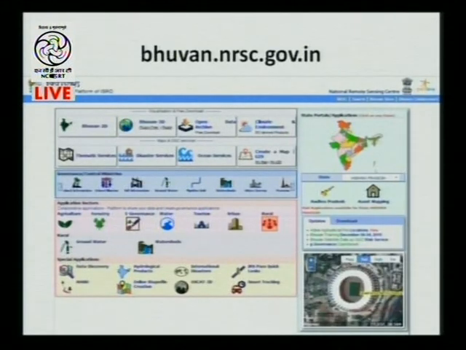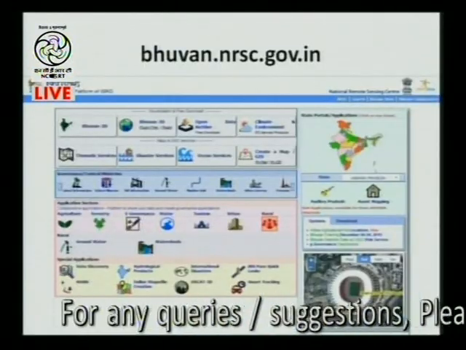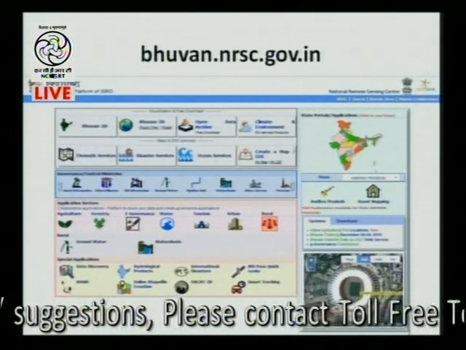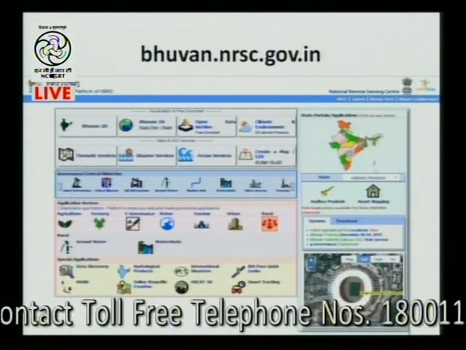On the site itself you can see that there is an option for Bhuvan 2D and Bhuvan 3D. But underneath this you will find a runner. In that runner, the collaborations with all the ministries with which the NRSC has tied up have been given, and whatever data has been provided by them has been given over here. If you look closely in this runner, gradually you come across one, School Bhuvan. That is the one which is most important for school going children.